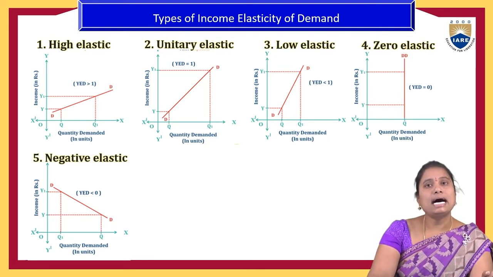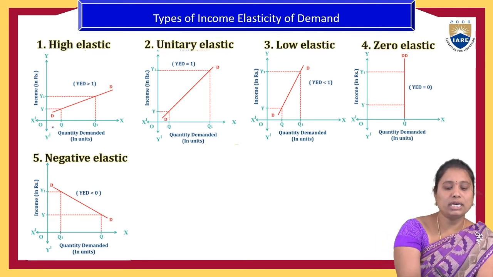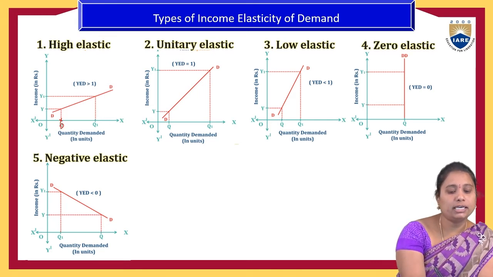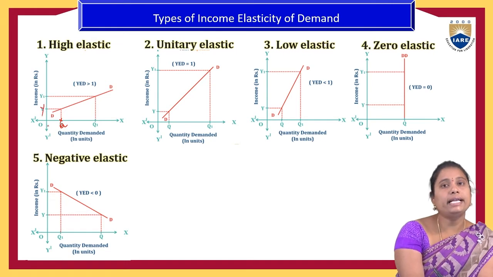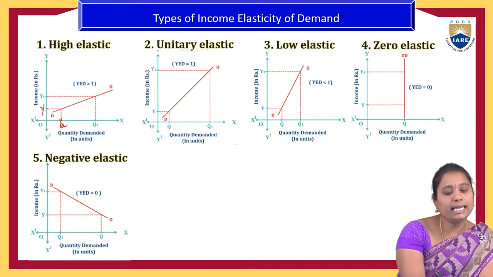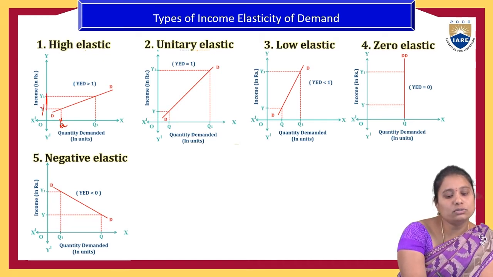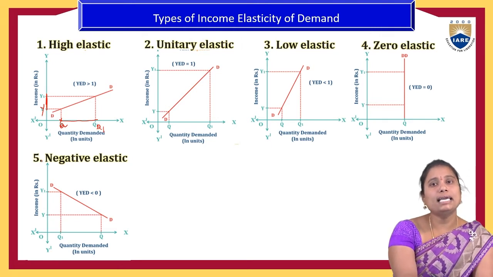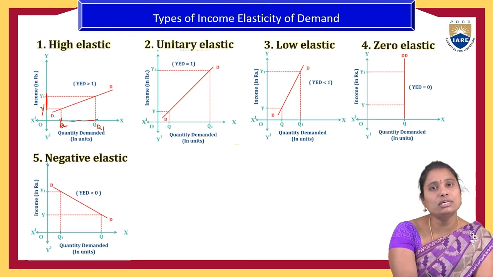The first is high elasticity of demand. If people are purchasing a quantity Q at income Y, and their income increases to Y2, the increase in Y is small, but the quantity consumption will be more. Then that is called high income elasticity of demand.